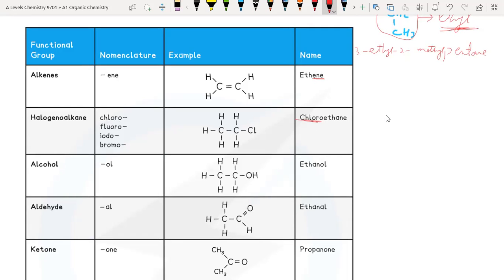Let's suppose this is methane. When methane is attached with a chlorine atom, this will be called chloromethane. Chloromethane.